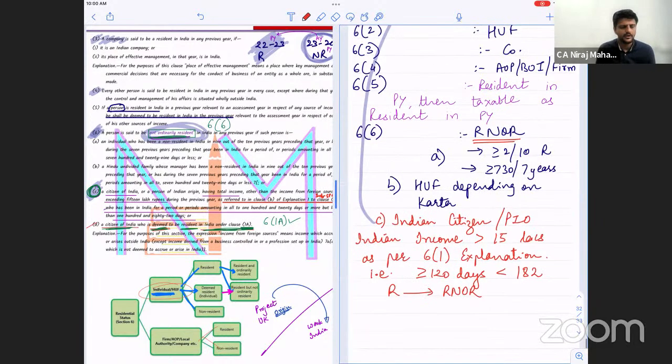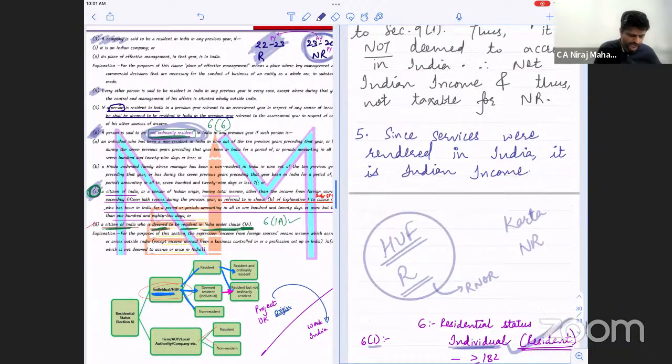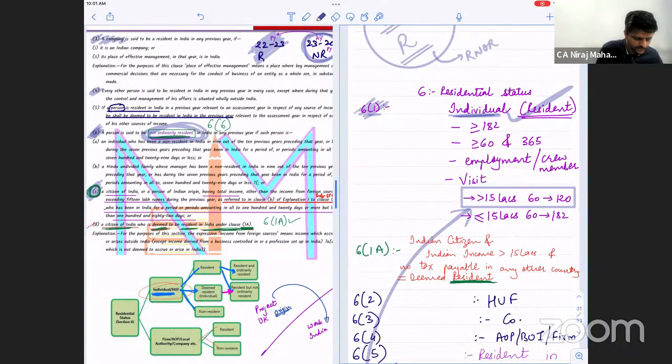Pay attention, children. Just try to understand. Whenever a person is RNOR, we have this subsection 6.6. To become RNOR, use common sense. First, he should satisfy 6.1 or not, that is, be resident. Mansi, tell me. Khushbu. All of you answer.